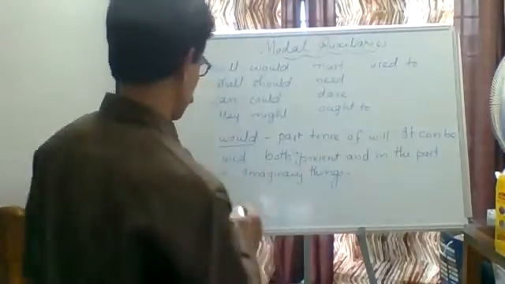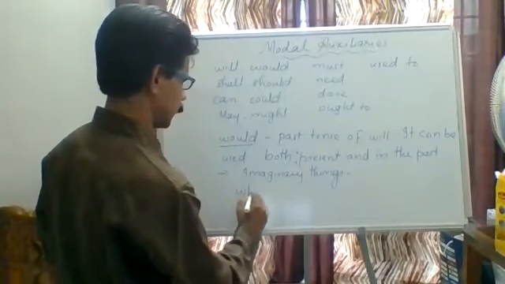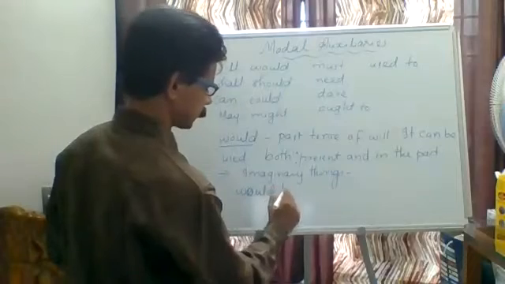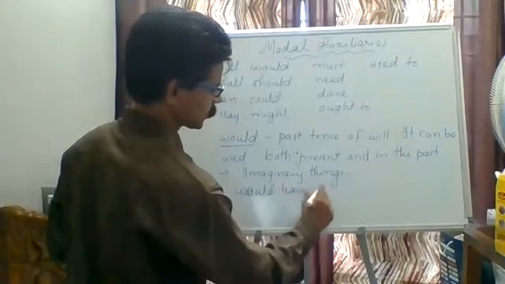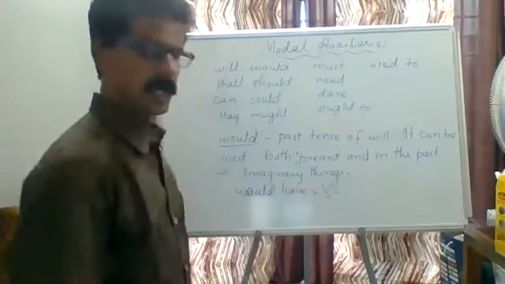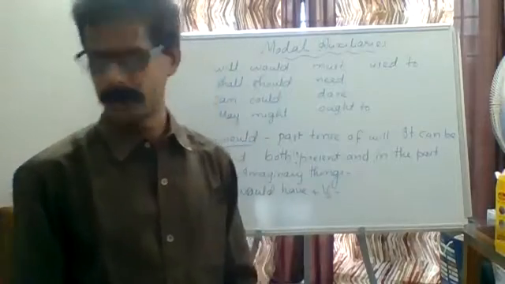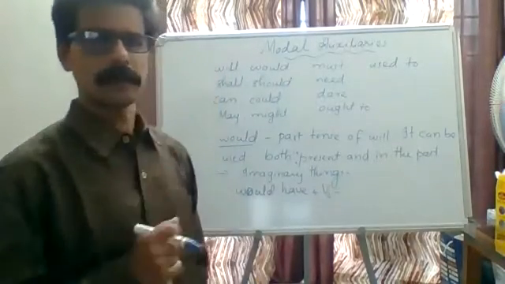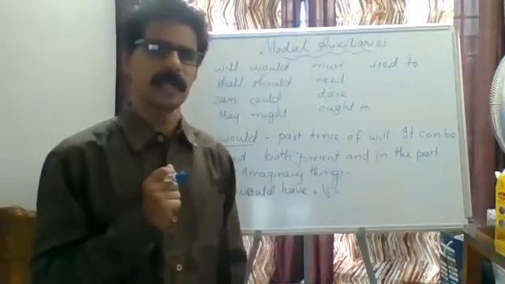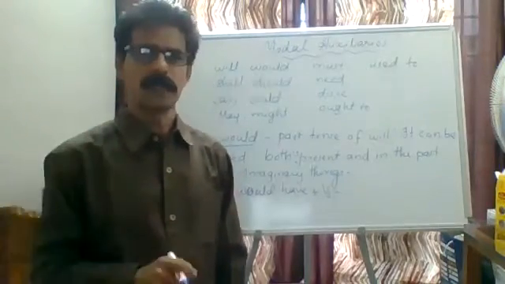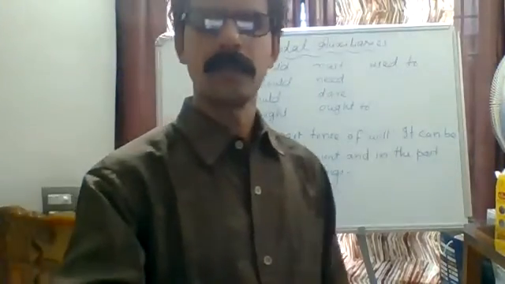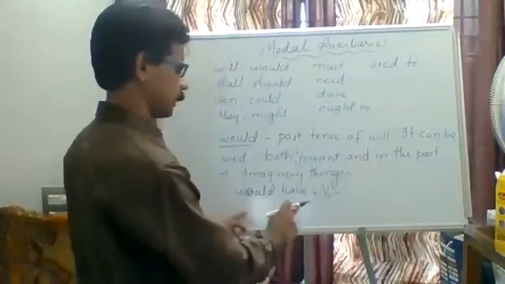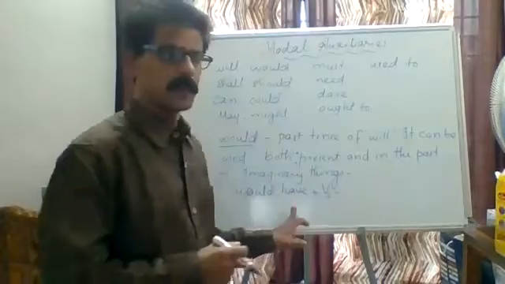Another very, very important one is would have. Would have plus the third form of the verb. I would have been there. Actually, I was not there at the time, but I just imagine I would have been there. That is an imagination.